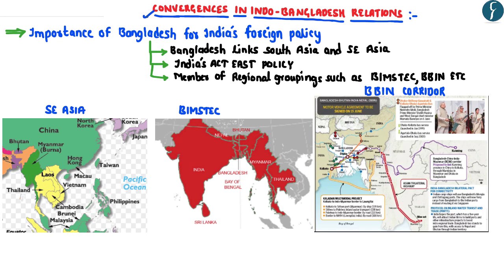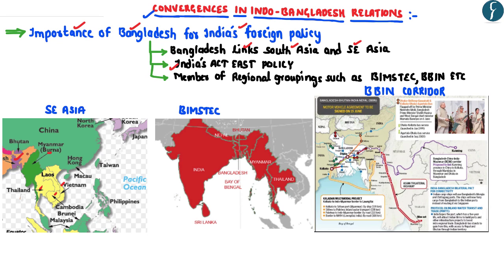Now, coming to the convergences in the Indo-Bangladesh relationship, Bangladesh is considered to be quite important for India's foreign policy from multiple perspectives. For example, Bangladesh can act as an important link between South Asia and Southeast Asia due to its geostrategic location. Hence, in this regard, Bangladesh becomes quite critical for India's Act East policy. So, having a good relationship with Bangladesh would enable India to improve its trade and economic relations with Southeast Asian countries such as Myanmar, Thailand, Laos, Cambodia, Vietnam, etc.